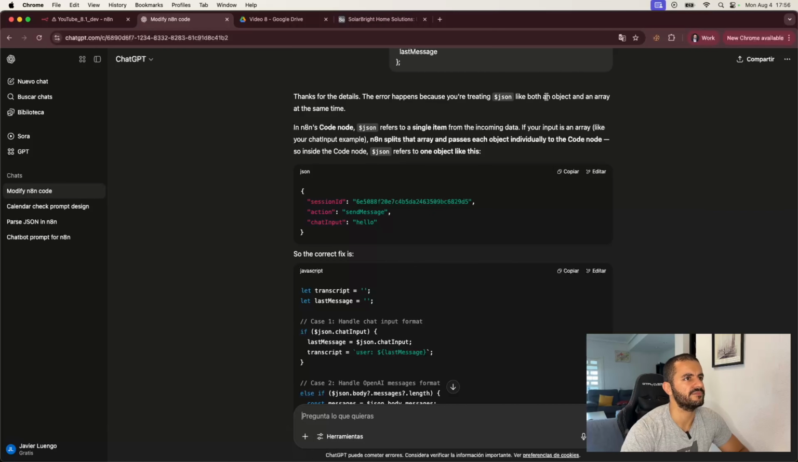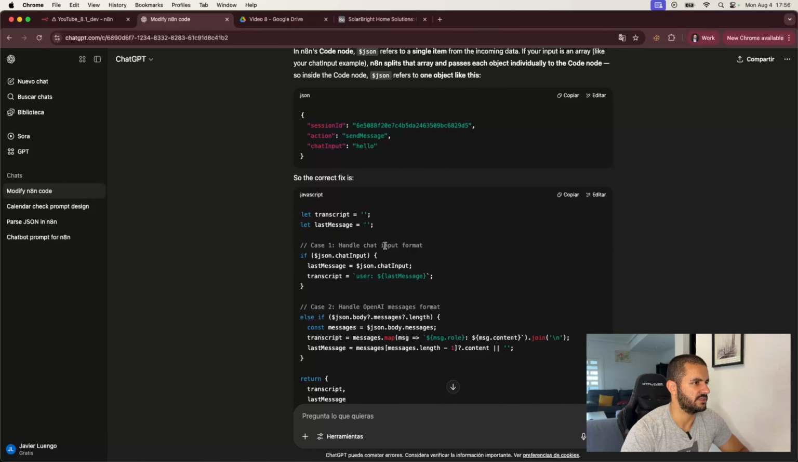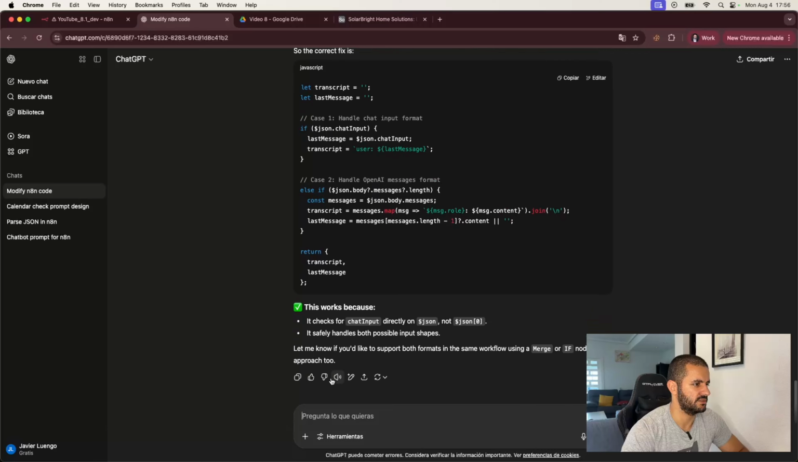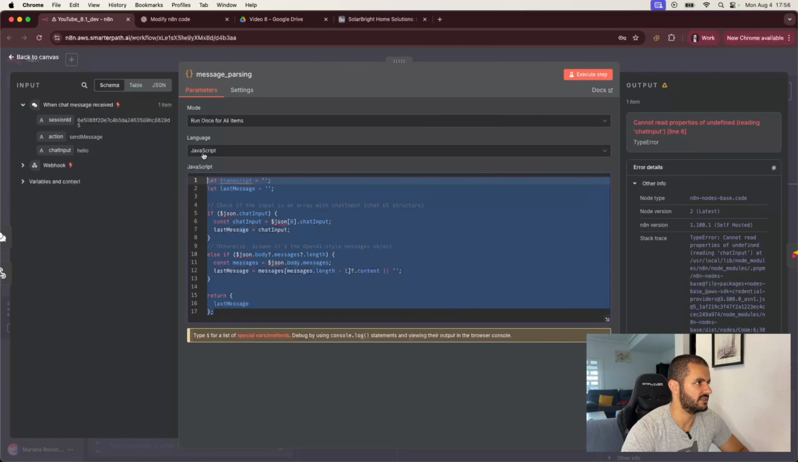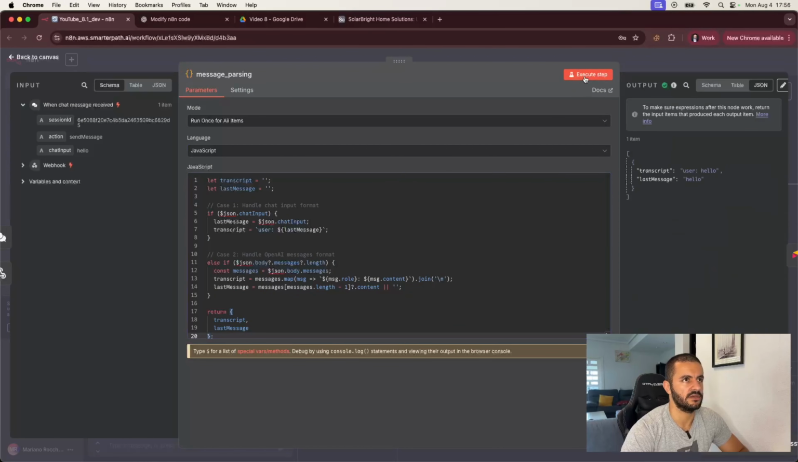Okay. To a single item from an incoming data, if your input is an array like your chat input example, and individually. So handle chat input. Okay. And the open image to format this and body messages. Okay, let's test it out and see what it gives us. Okay, there we go. So user hello, last message hello.